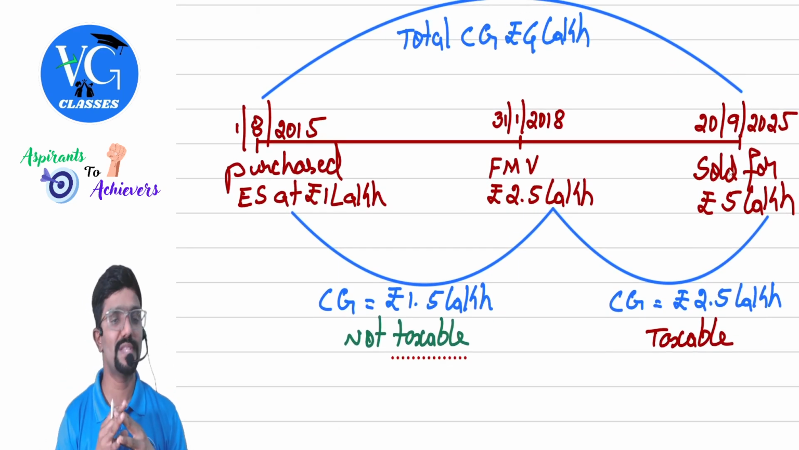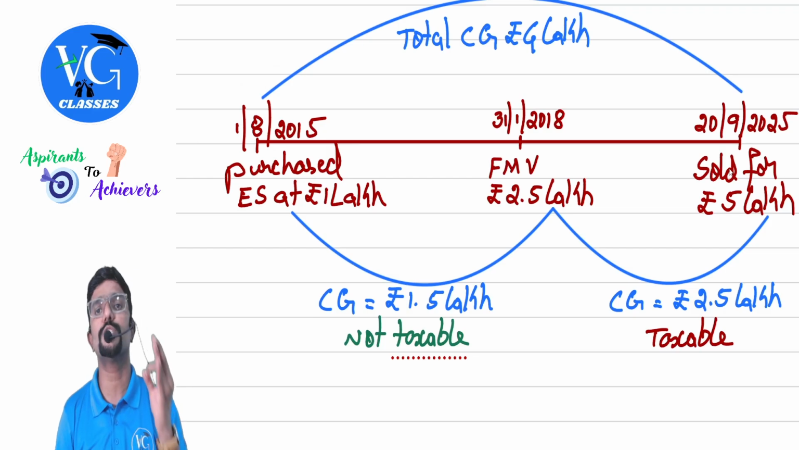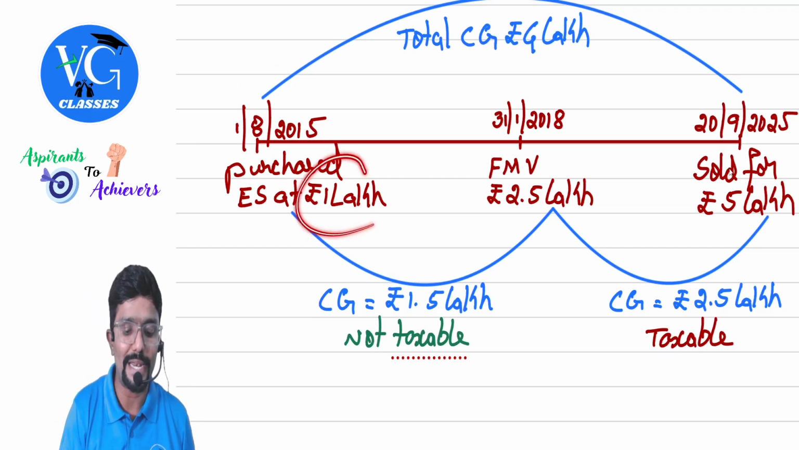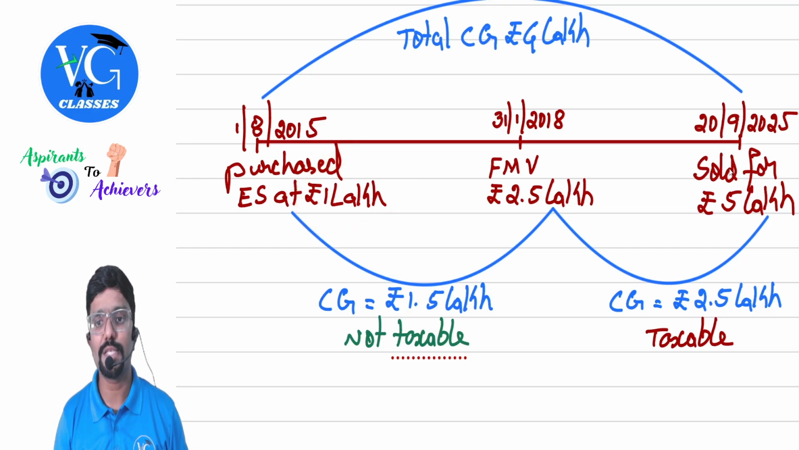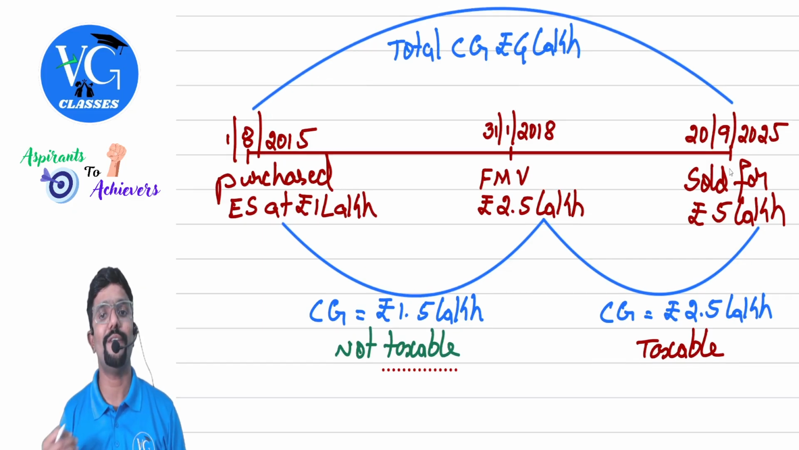I am trying to explain this with an example. Assume I have purchased the equity shares of a company on 1st August 2015 for rupees 1 lakh, and I am selling this on 20th September 2025, that is during our previous year, for 5 lakh.